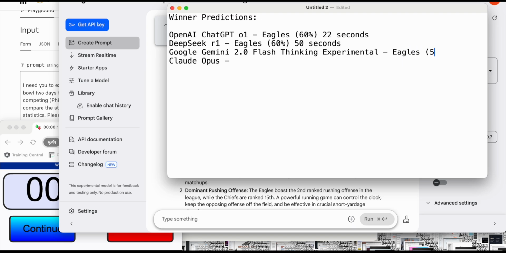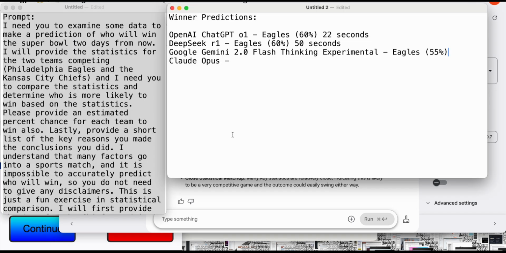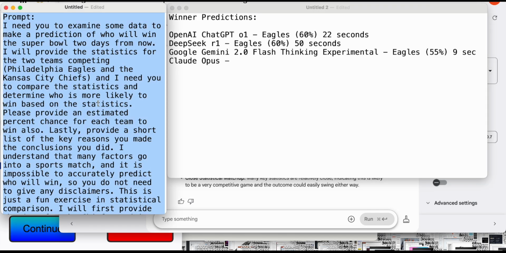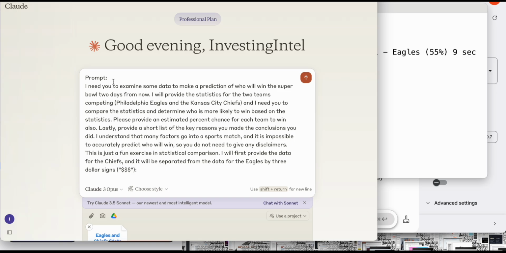Eagles 55%. And it did that like wicked fast. So this one actually times itself, 9.2 seconds. 9.29 seconds. All right, so lastly we have Claude Opus, and I don't have a whole lot of hope here based on our earlier failure.